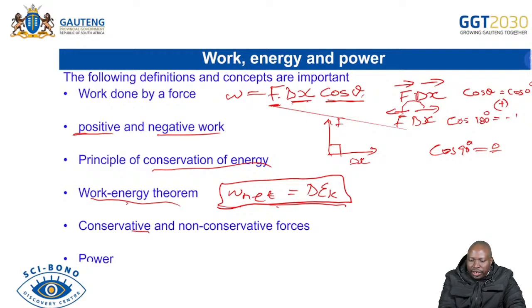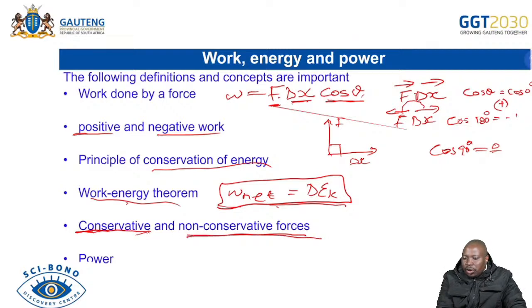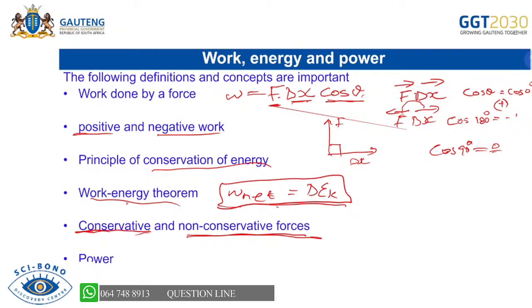And then we have our conservative force and our non-conservative force. Remember, for a conservative force, the work done in moving an object from one point to another point is independent of the path followed. However, for non-conservative forces, it is dependent on the path followed. Please remember how to define those, because in previous papers you were asked to define conservative or non-conservative force.